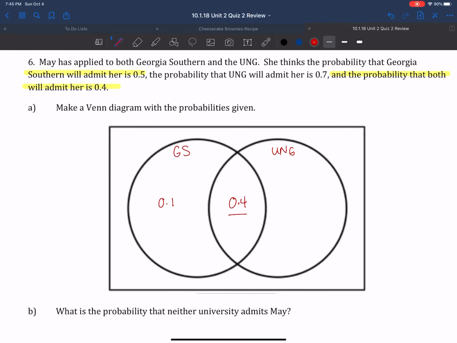And the same thing applies to UNG. She knows that UNG is 0.7. Well, if we have 0.4 in the middle, that means 0.3 has to go right here. And then the outside represents the probability that neither will admit her. If you add up everything inside the circles, you should get 0.8. So that means that 0.2 is left for the outside.